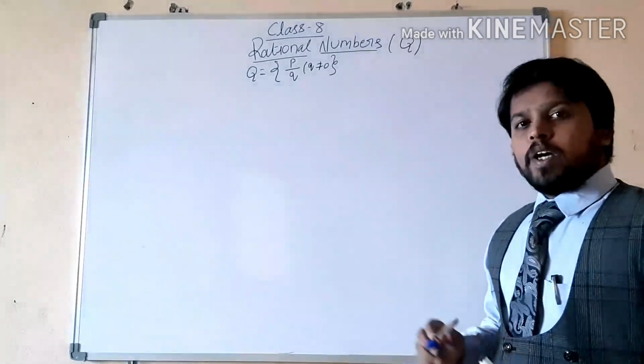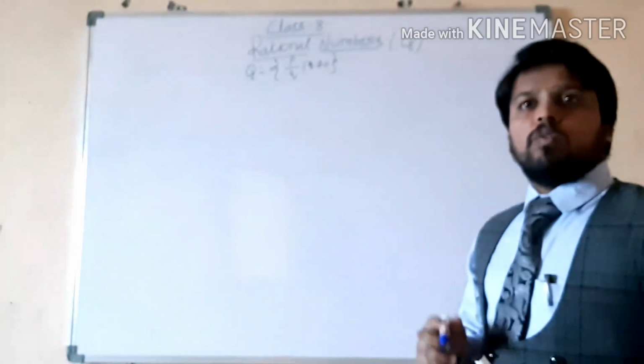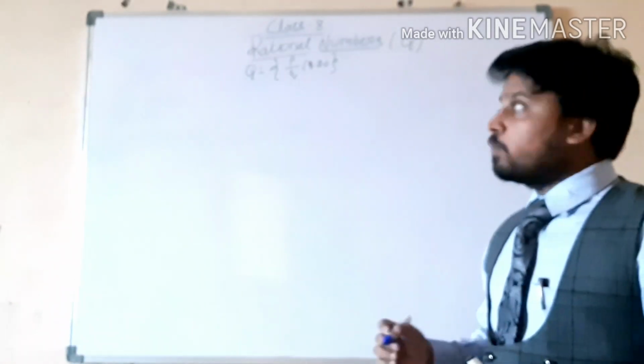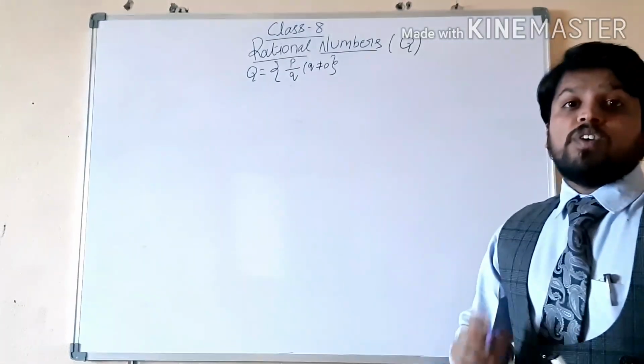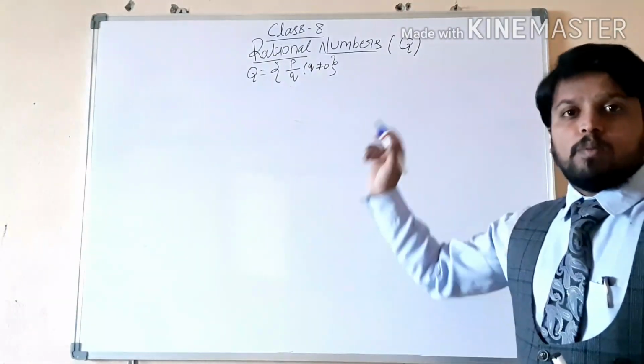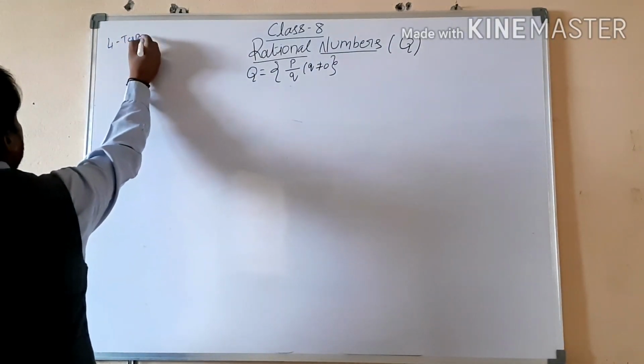So just now we listened about the number system, right? Now continuing this topic, in number system we have the fourth type. That is the rational numbers. This is our class 8 first chapter name, rational numbers. This is the fourth type of number system.